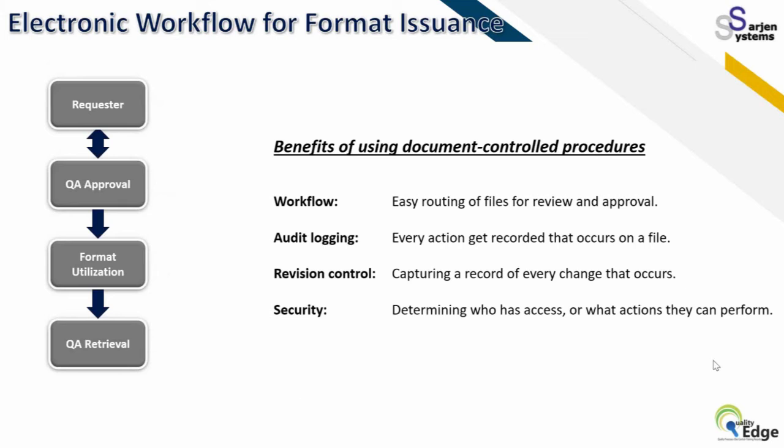If any revision is done, that can also be captured. Security is one of the reasons, and it is very well controlled in an electronic fashion, with password protection and Part 11 compliance. That way, security is a good way to control all these things.